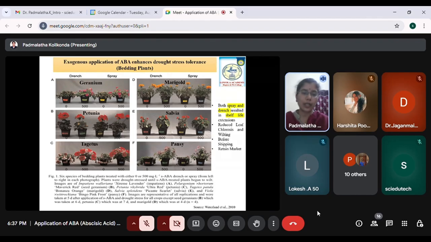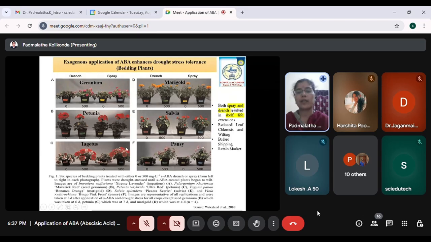So in order to reduce that, the scientists have studied by giving a minimum amount of ABA, because it's not going to harm, as it is just a hormone. So at a minimum amount of abscisic acid, they gave it and checked if the plant is able to tolerate the drought or not. So here is one beautiful study which was done in 2010, by Waterland.